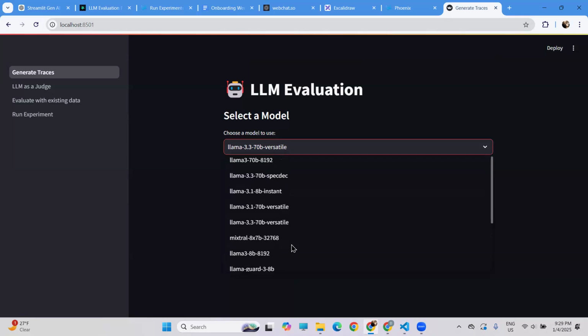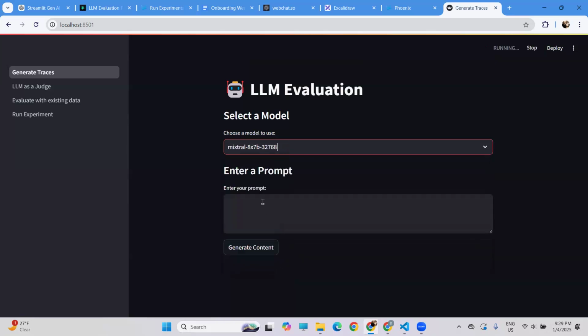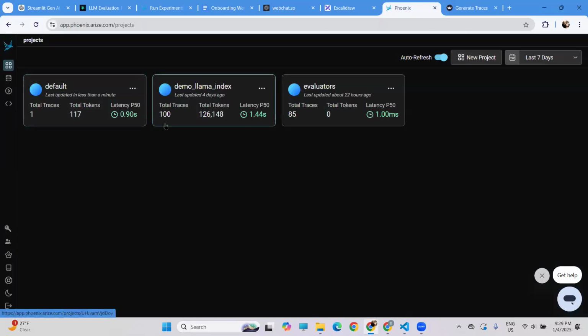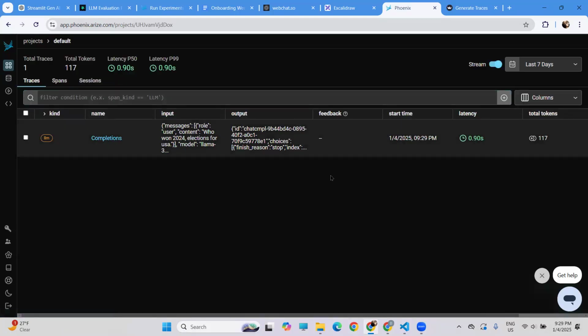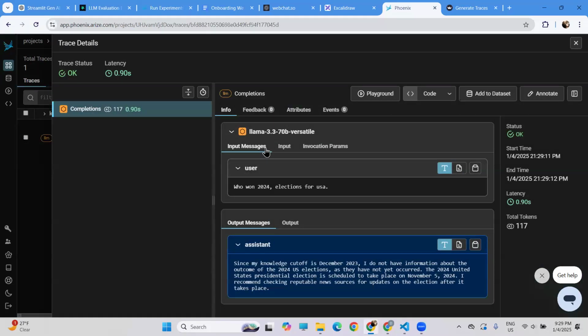Let me try Mixtral. Let me ask another question. So I generated one response, and you can see in my Phoenix platform, I am using the default project as of now. So my particular response is automatically saved in my Phoenix platform. It shows that I used Llama 3.3. It is also mentioned over here, who won election for USA, and this is my response.